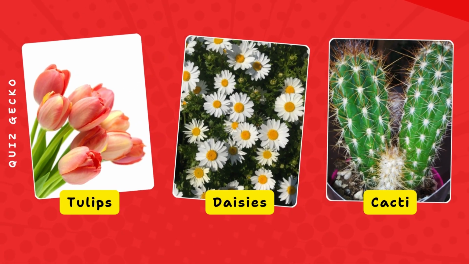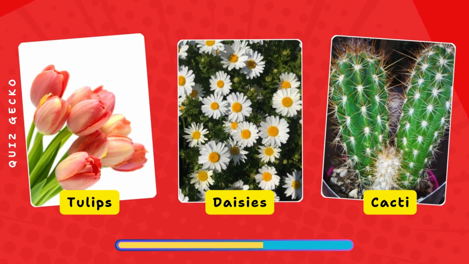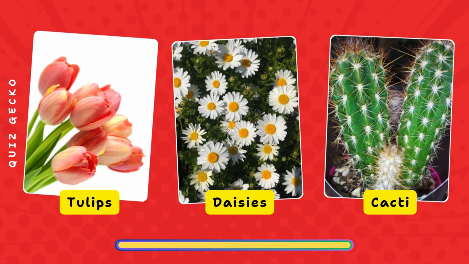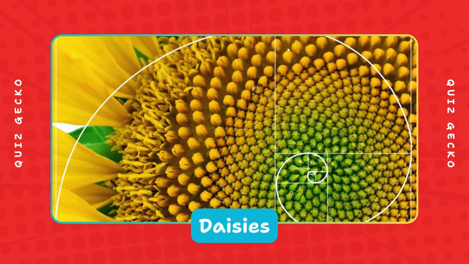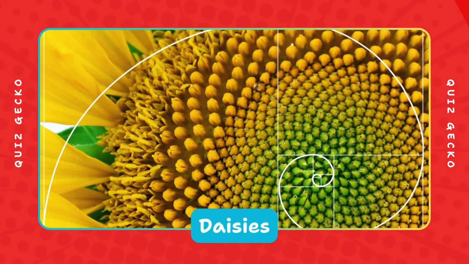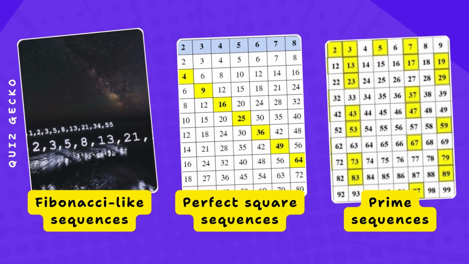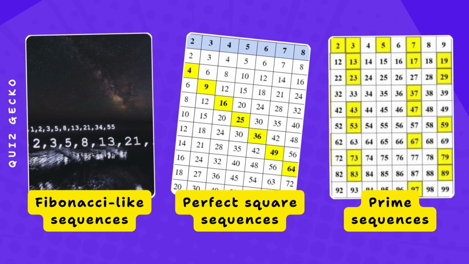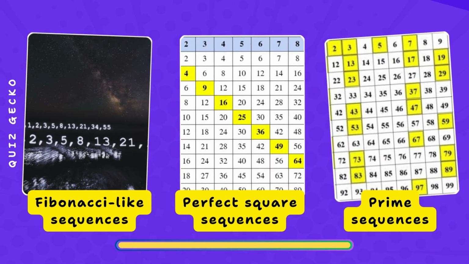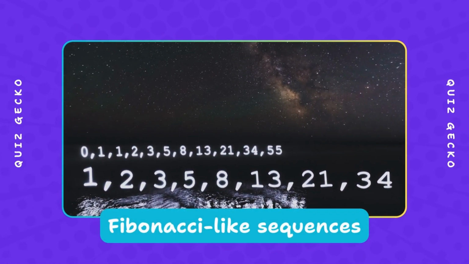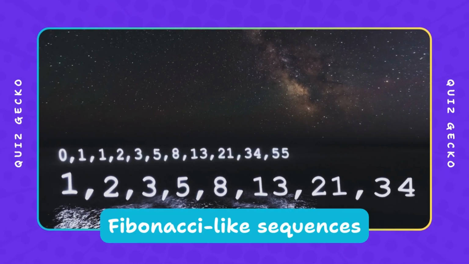Which one is known for petal counts that match Fibonacci numbers? Tulips, daisies, cacti? Daisies often grow petals in counts like 34 or 55, which appear in the Fibonacci sequence. Which sequence begins with 2 numbers that can be freely chosen? Fibonacci-like sequences, perfect square sequences, prime sequences? Fibonacci-like sequences add each pair of previous numbers, but the starting 2 numbers can be any values.